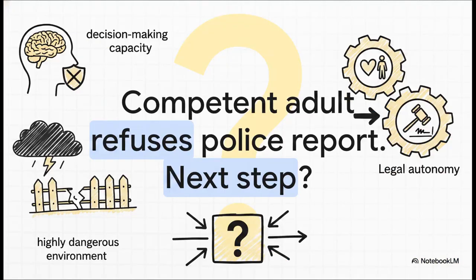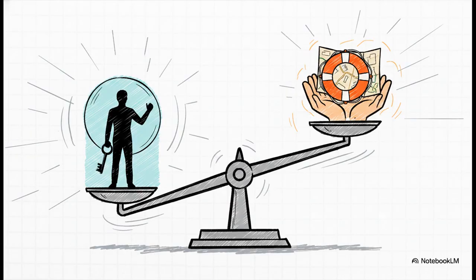Let's evaluate this scenario. A competent adult discloses active intimate partner violence. They remain in a highly dangerous environment, but they explicitly refuse police intervention. What is the absolutely correct next step here? Is it A, mandated police report, B, respect autonomy and offer resources, C, notify their spouse, D, an involuntary psychiatric hold, or E, call adult protective services? The correct choice is B, respect autonomy and offer resources.